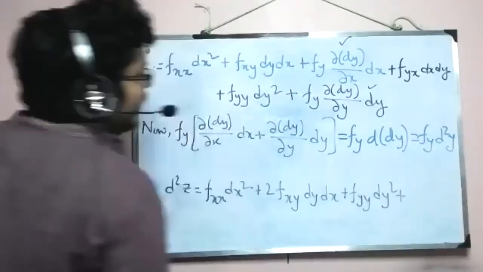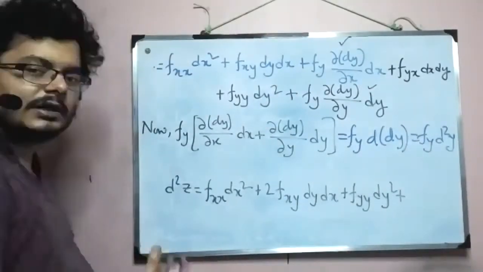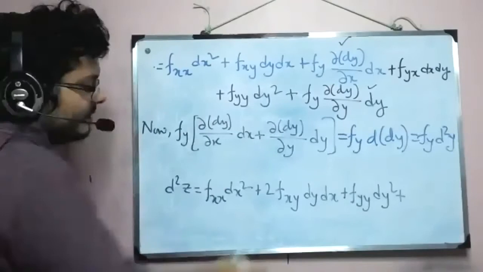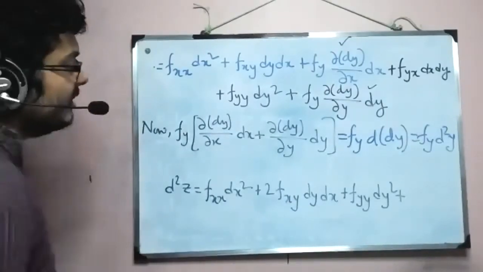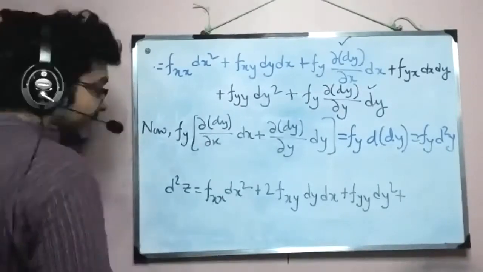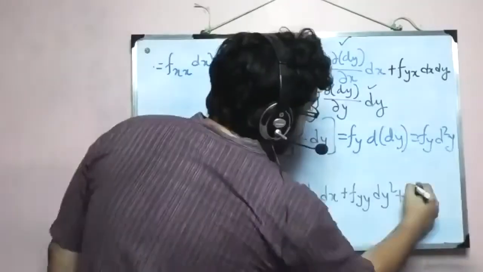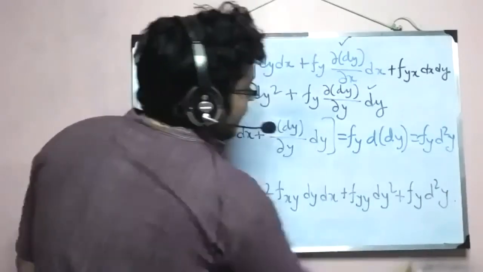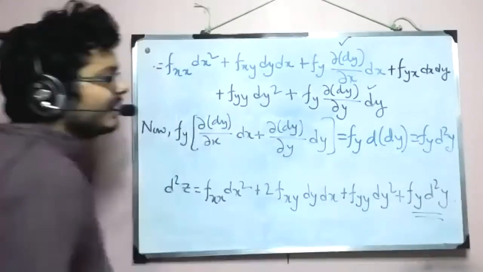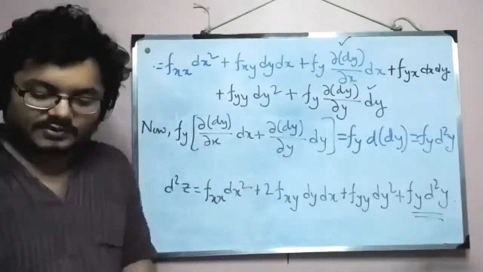Now, earlier in unconstrained optimization, we stopped here, right? But here we can't do that. Here, because dy and dx are related, we have this term. And this term creates a problem. And what is the problem?